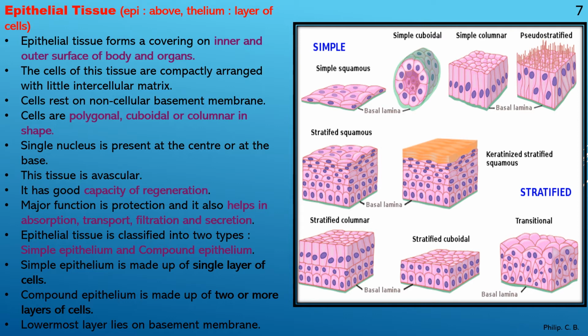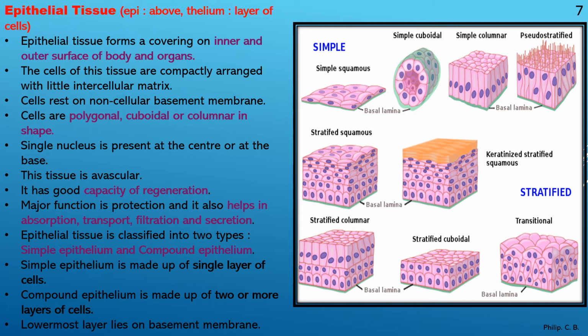Again there's a basement membrane, or we also learn another type, pseudostratified. Pseudo means false type, which may not be exactly column shape, maybe slightly zigzag or not linearly arranged. Further, stratified squamous. You can see here the squamous epithelium, we have more than one layer: keratinized stratified squamous epithelial layer, or stratified columnar layer, stratified cuboidal layer, and then transitional layer.